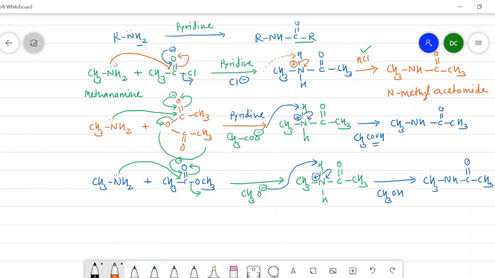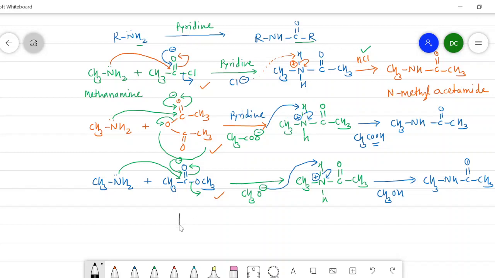So amine, when it is treated with either acid halide, anhydride or ester, gives the corresponding amides. And here the hydrogen is replaced by an acyl group. In this way, acylation is observed in the case of amine.